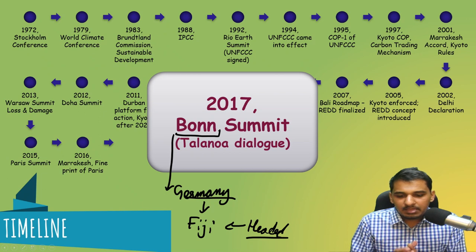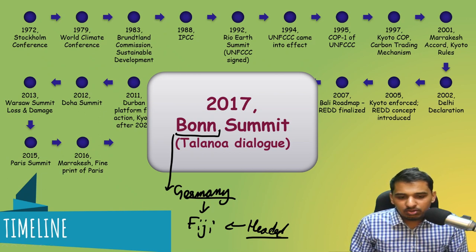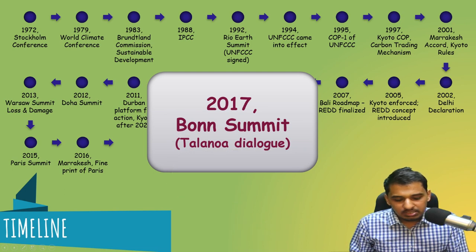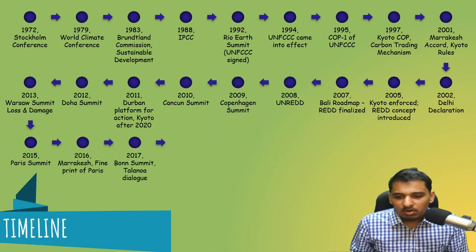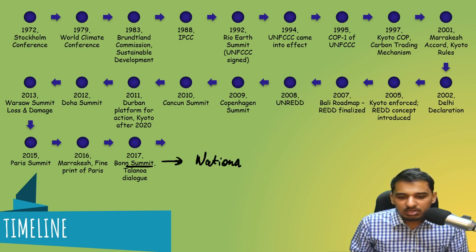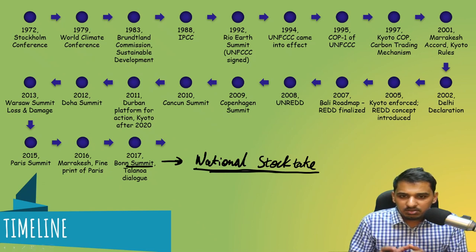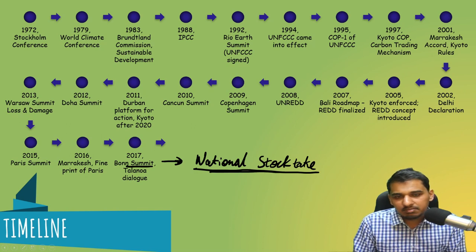So in this, what happened was that the Talanoa Dialogue was organized. So what is the Bonn Summit? What is the Talanoa Dialogue? Let us discuss this. Okay. So in the Bonn Summit, the first thing was the national stocktake. This national stocktake was done for the first time, or the concept was taken up, in the Bonn Summit.